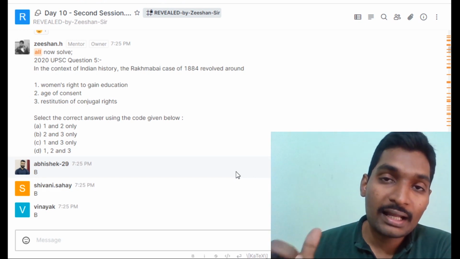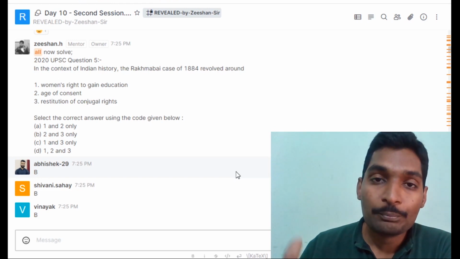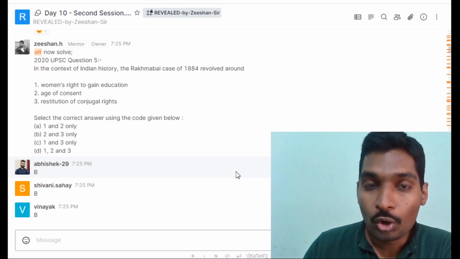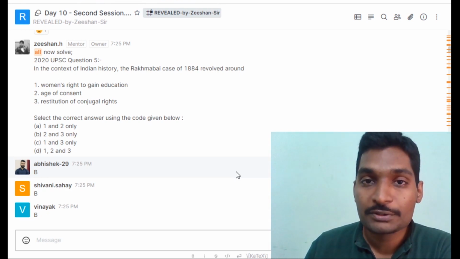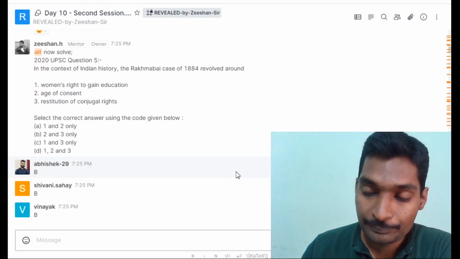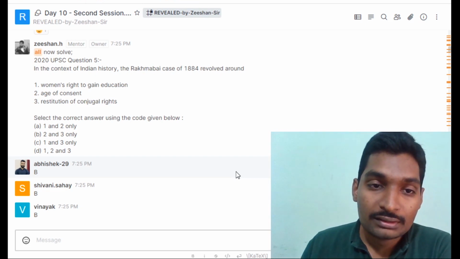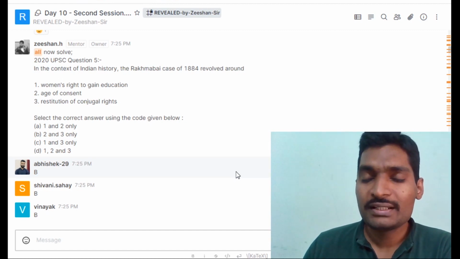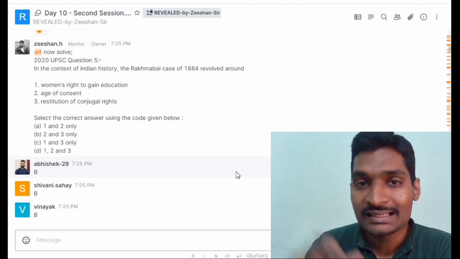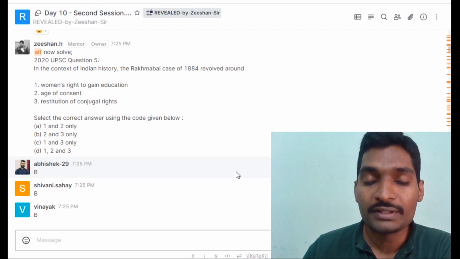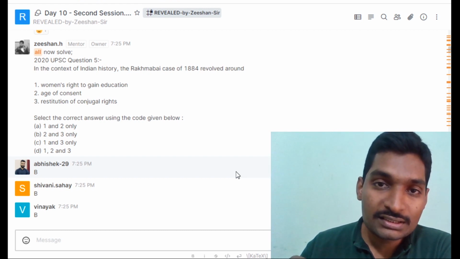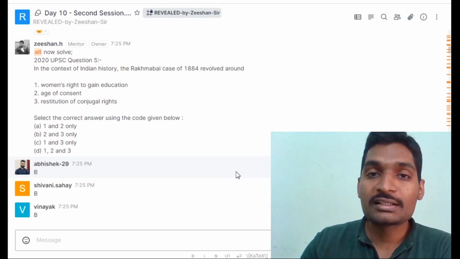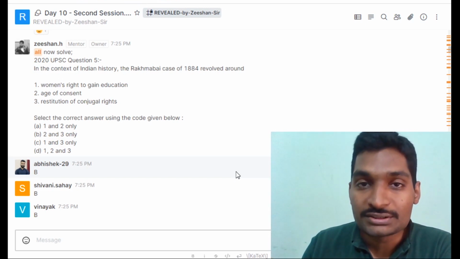Now the second and third statements both are related either to marriage or to the physical relationship between the couple after marriage. And the first statement is about women's right to education. Now it seems very unreasonable that in this single case of Rakhmabai of 1884, these two things would be interrelated: the conjugal relationship between the couple and women's right to education.